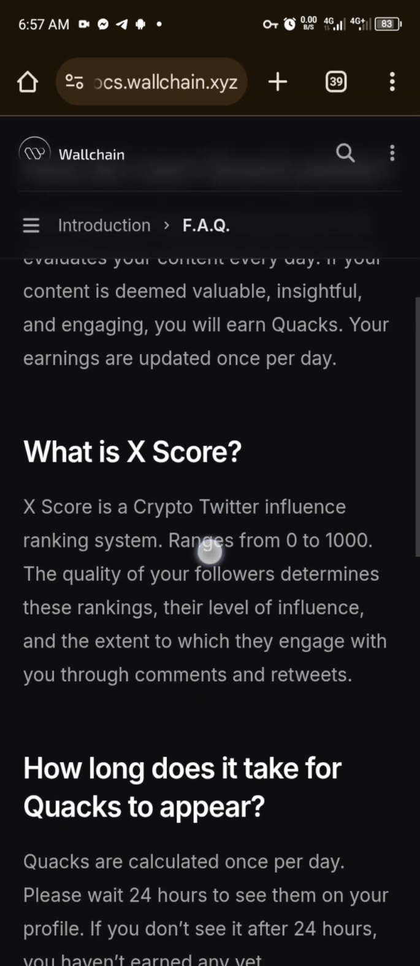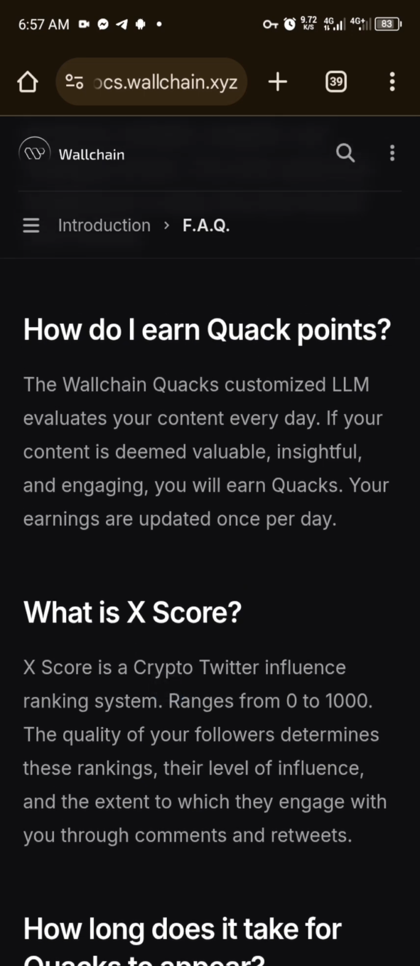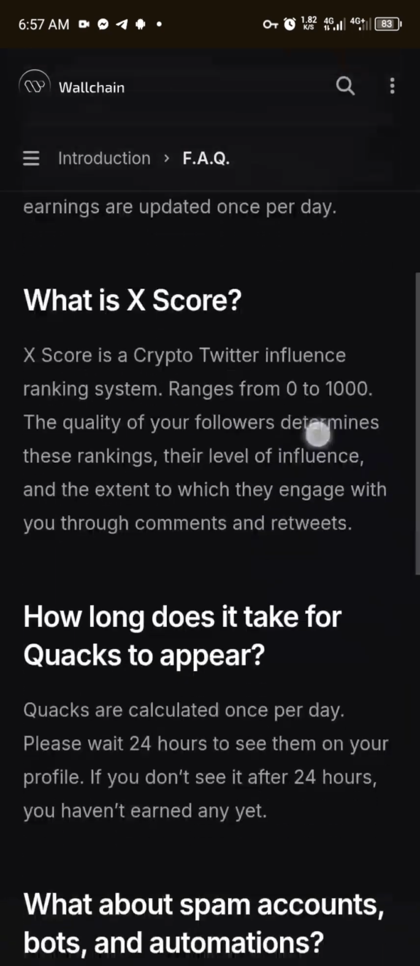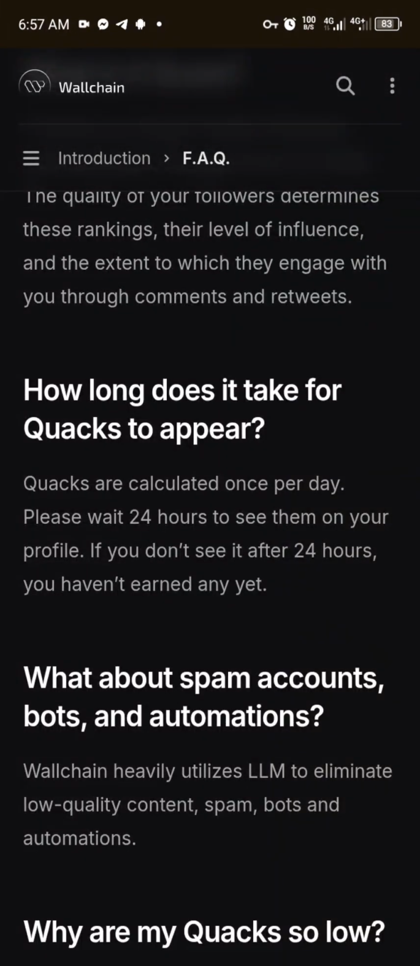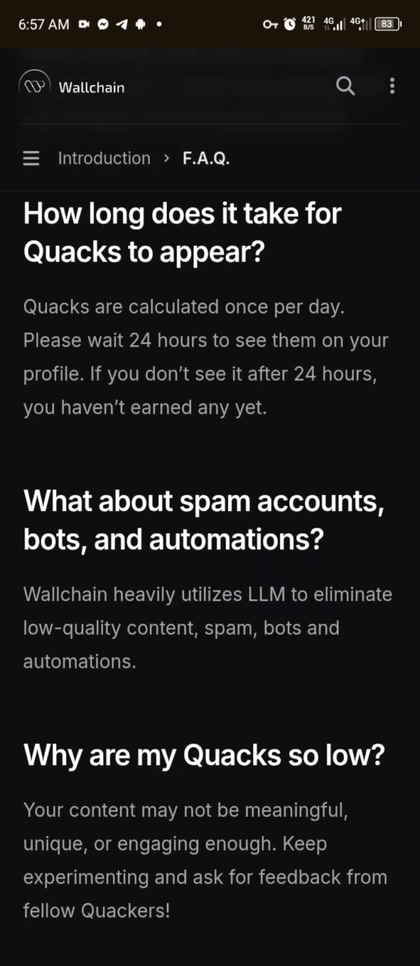But the major thing you need to concentrate more on is the Quake point. Okay, then it says, how long does it take for Quake to appear? Now your Quacks are being calculated once per day, so it takes place every 24 hours. So after 24 hours, they would have evaluated the post you made about the project and see if it is meaningful or not. If it is meaningful, you'll be given some points. Okay.